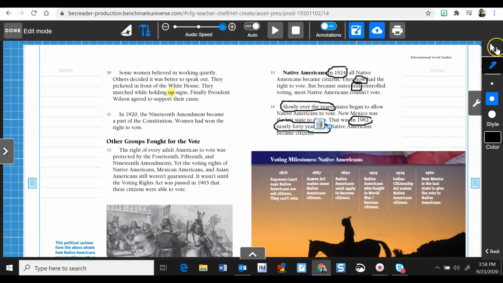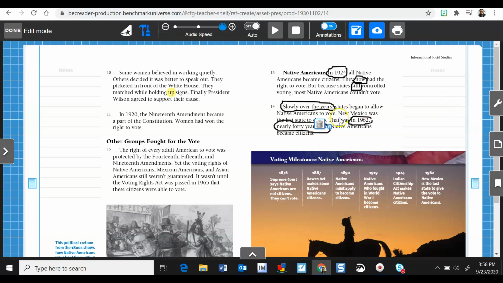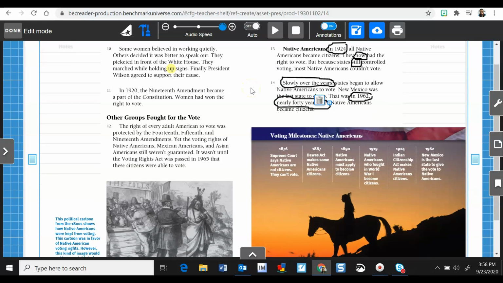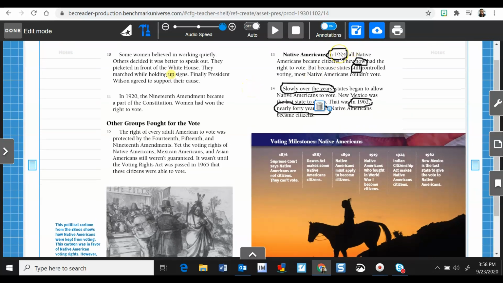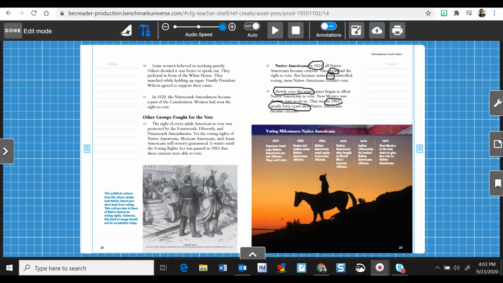Notice how they all talk about time and how things happen in order. 1924, now, still, slowly over the years, in 1962, and nearly 40 years later. Those are all signal phrases to look for while we're reading to help us decide the order of events.